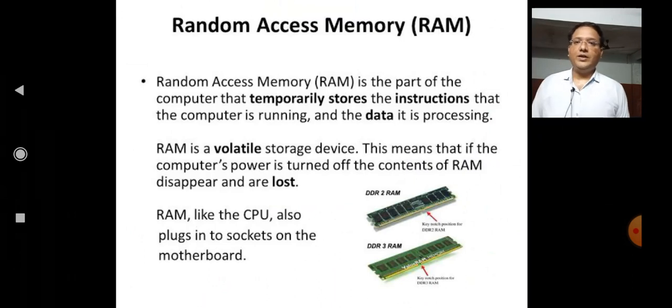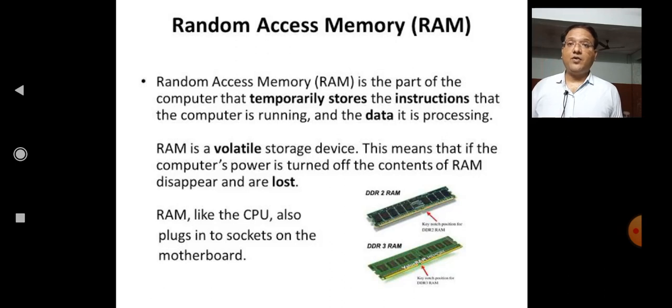So firstly we will discuss primary memory. Primary memory can be directly accessed by the CPU, but secondary memory is not directly accessible by the CPU. So we are going to discuss RAM.